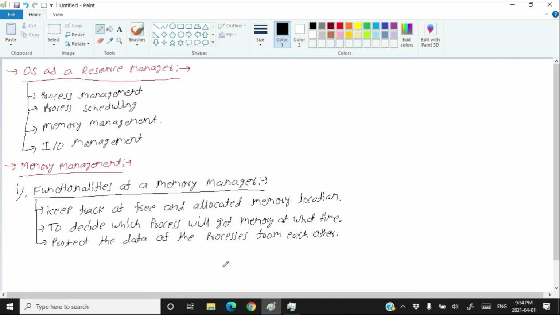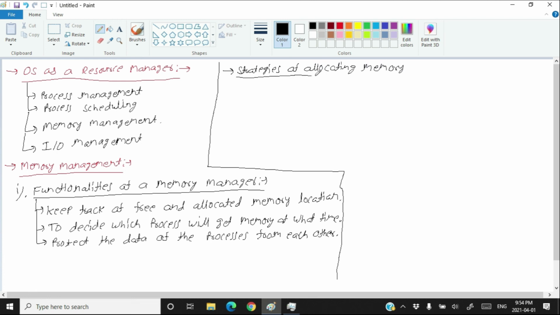Now, how does the memory, meaning the RAM, get allocated? To allocate the RAM, to allocate the memory, there are different strategies. Let's see the strategies of allocating memory. What are the strategies you have to allocate memory? The first strategy is called single memory allocation.